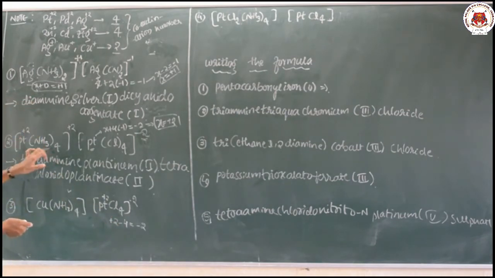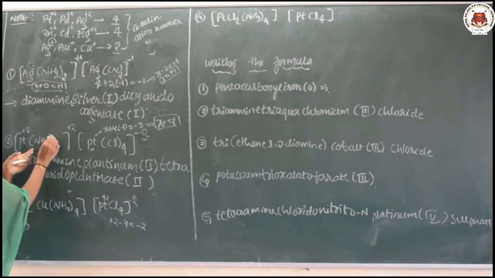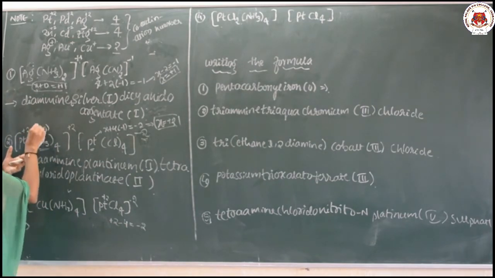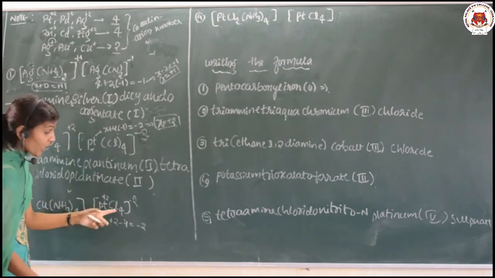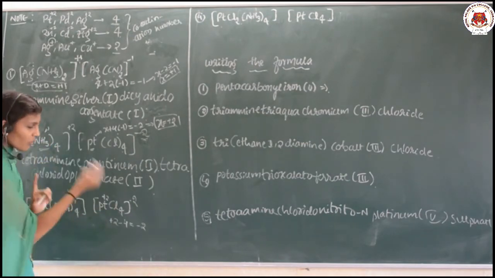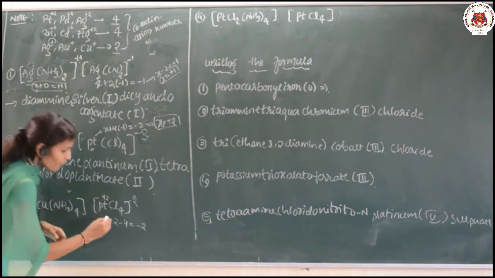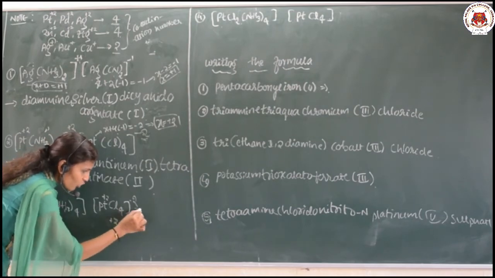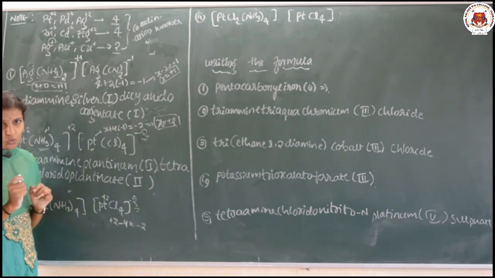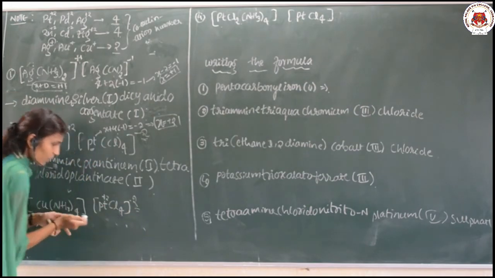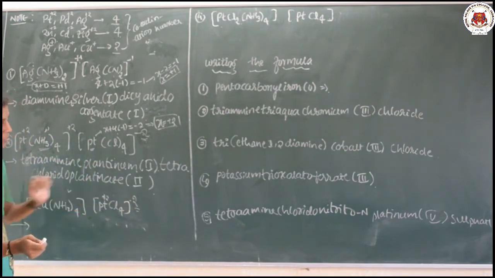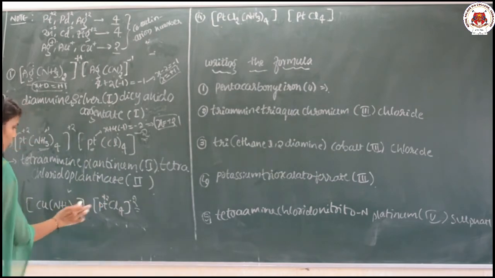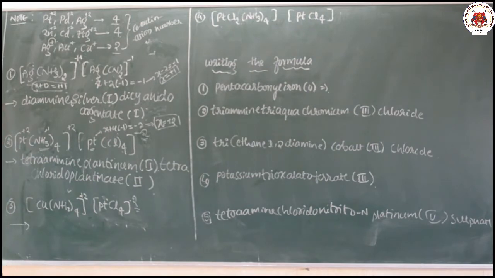Here also we did the same, Pt can carry the +2, but here the ligand is neutral, it can donate 0, but chlorine can donate -1, each chlorine can donate -1, means 4 chlorines are there, +2 -4 is the chlorine. So what about the overall charge on the complex? It will be -2. Suppose this complex is having the -2 charge, means what about this? This can carry the +2. So now you go for the naming.